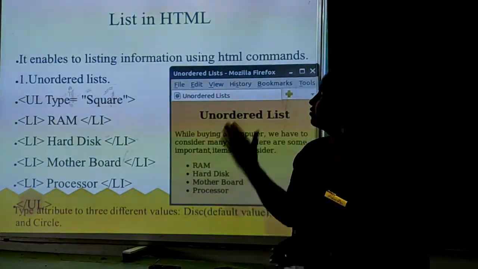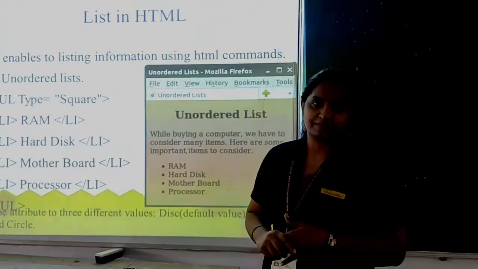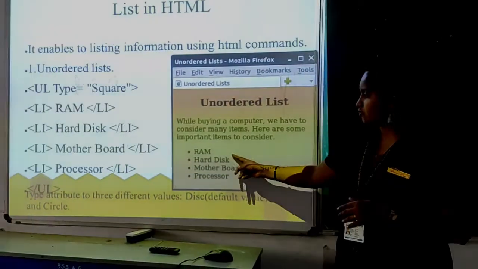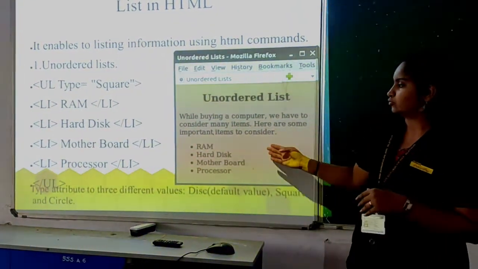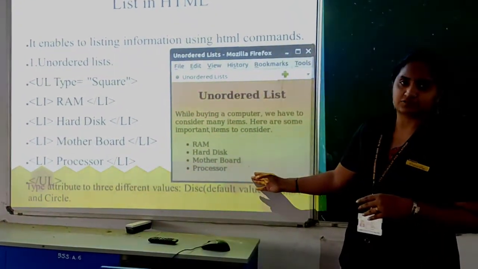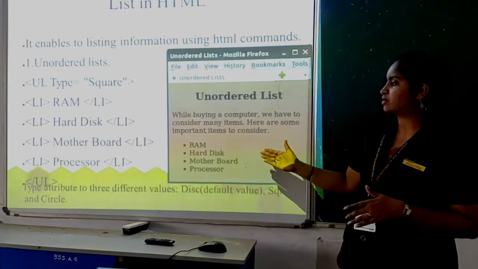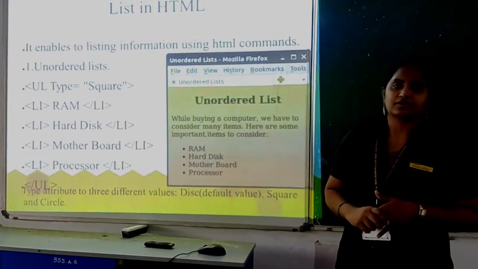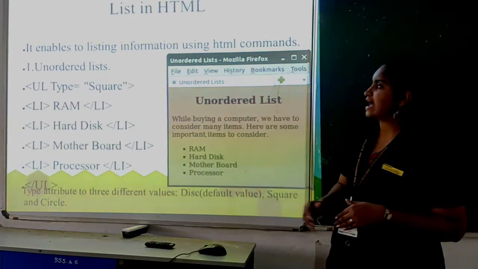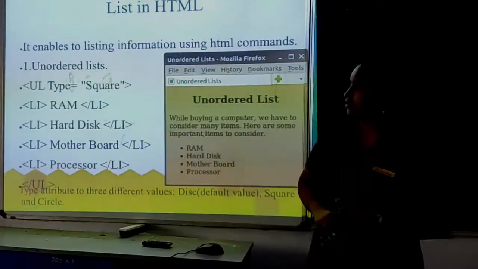So here we are going to discuss lists. If you want to display a number of contents, or represent the contents in a list format or include them in bullets or any format, you can use the tags unordered list and ordered list.